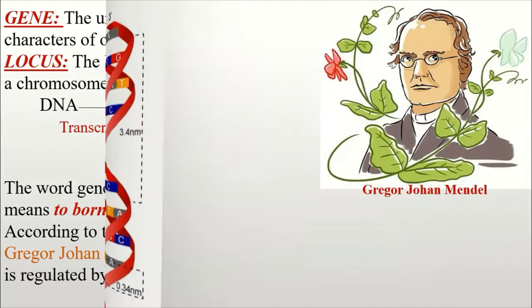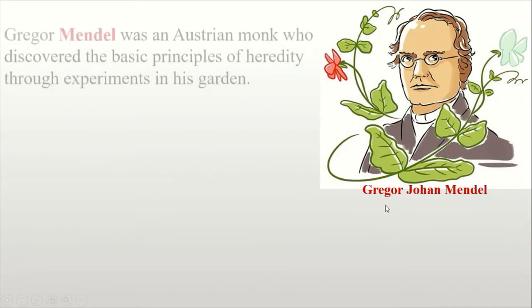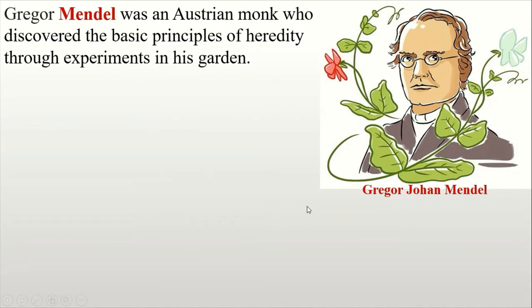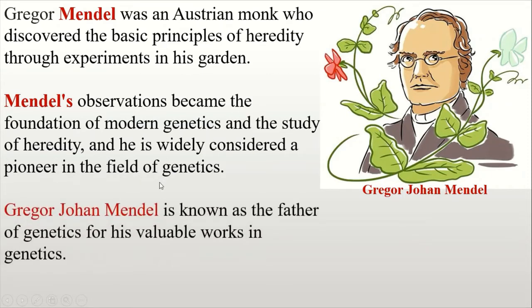In this figure, this person is Gregor Johann Mendel. Gregor Johann Mendel was an Austrian monk who discovered the basic principles of heredity through experiments in his garden. Mendel's observations became the foundation of modern genetics and the study of heredity, and he is widely considered a pioneer in the field of genetics. Gregor Johann Mendel is known as the father of genetics for his valuable works in genetics.